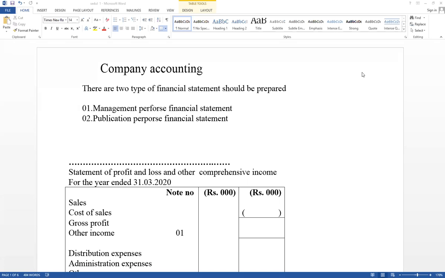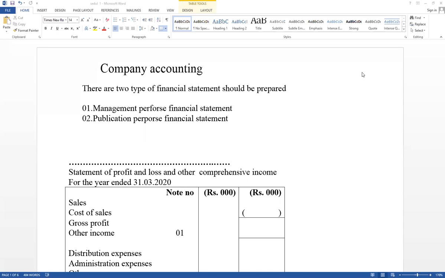Financial statement. As financial statements, we have to prepare statement of profit and loss and other comprehensive income, statement of changes in equity, statement of financial position, statement of cash flow, accounting policies and notes. Therefore, lesson 12 is very important for examination purposes. Question number 1, 40 marks, compulsory company. As well as a separate question, 20 marks, cash flow, direct method and indirect method. Therefore, cash flow is also not a separate lesson, it is part of company.